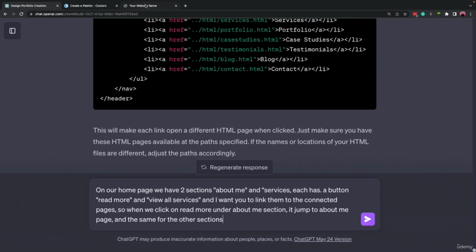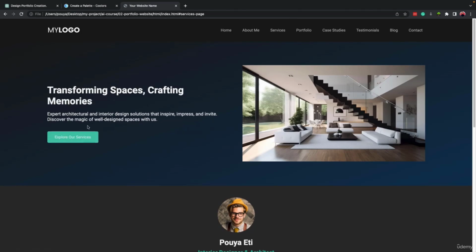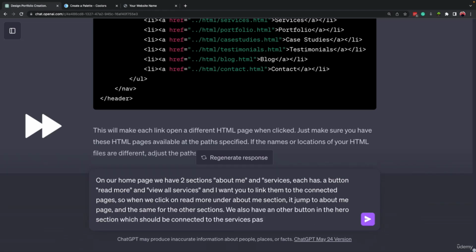One other thing, we also have this button here, explore our services. We can do the same with this one, so we can explain that as well. All right, so I explained exactly what we want ChatGPT to do. I mentioned that on our homepage, we have two sections, About Me and Services. Each has a button, Read More and View All Services, and I want you to link them to the connected pages. So when we click on Read More under the About Me section, it jumps to the About Me page, and the same for the other sections.